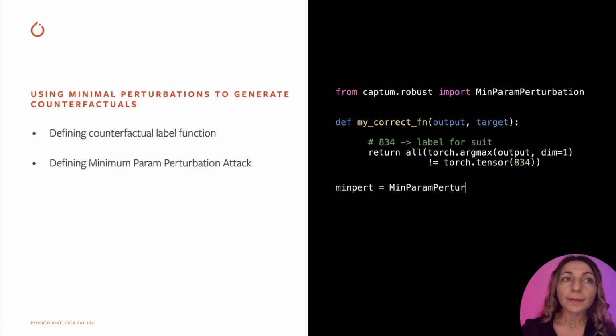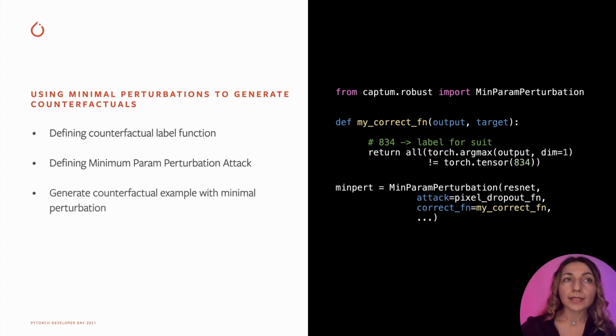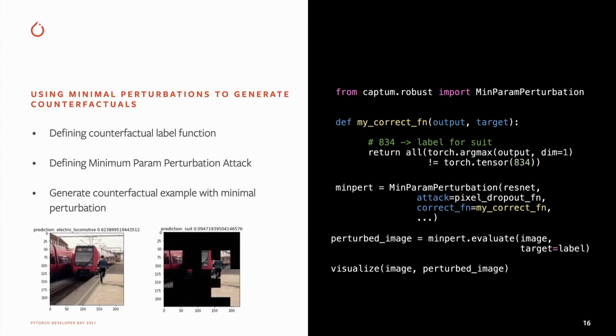We can then pass that function to the constructor of min param perturbation along with the model, attack function, which performs pixel dropout or ablation in this case, and other required arguments. Similar to FGSM, we can then compute the perturbed image by calling evaluate and then visualize side by side.